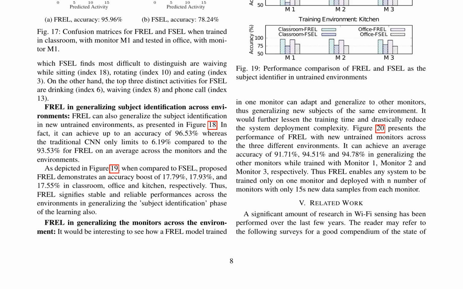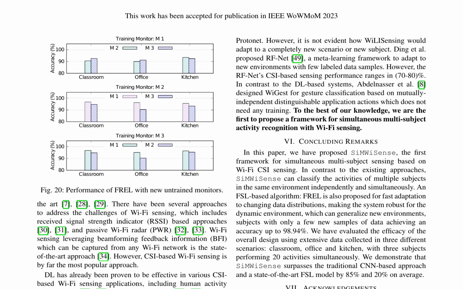The proposed FREL model can be used for simultaneous activity sensing and subject identification in various environments, with high accuracy and minimal training data. The proposed SiMWiSense framework is a groundbreaking approach to simultaneous multi-subject Wi-Fi sensing, leveraging channel state information (CSI) for device-free and location-independent human activity classification. It addresses the limitations of existing single-subject approaches, emphasizing the need for a more comprehensive and robust system.